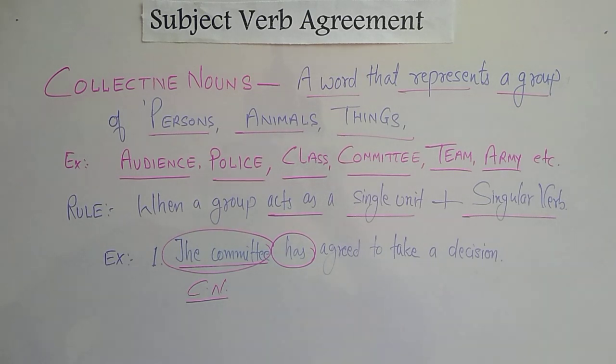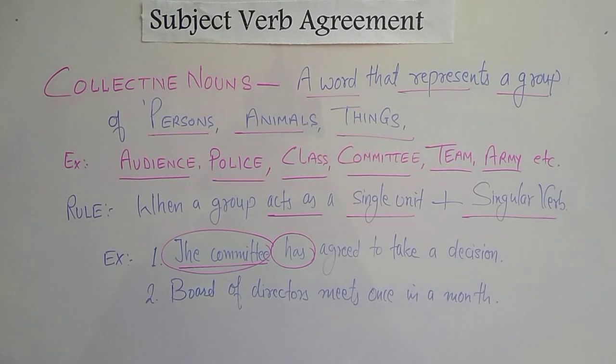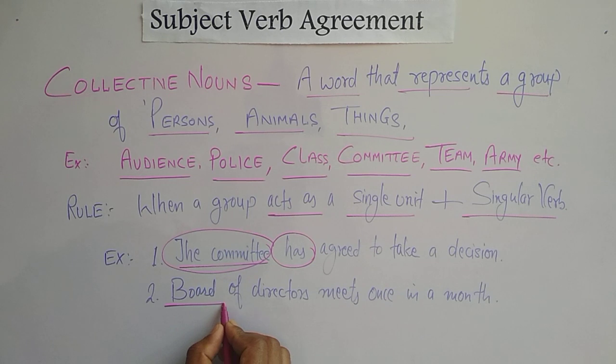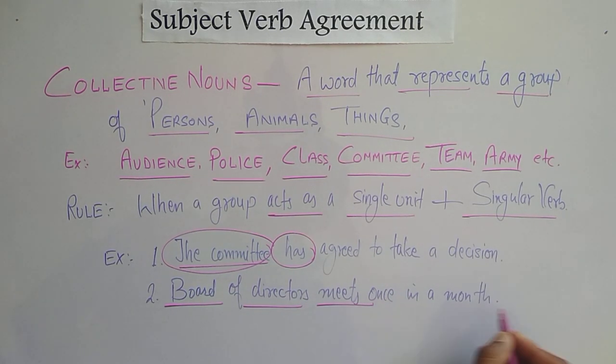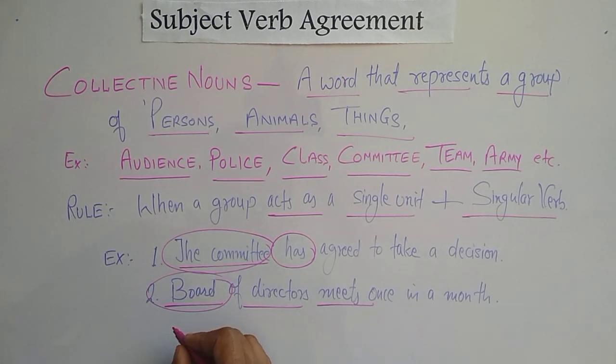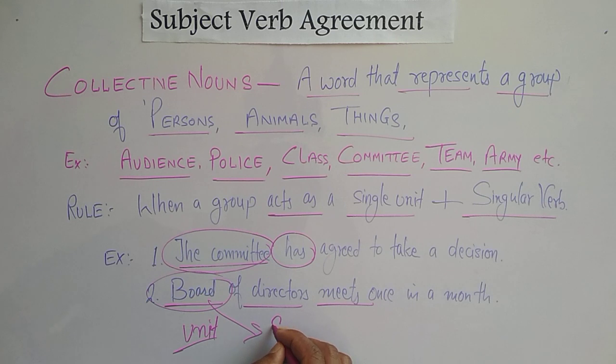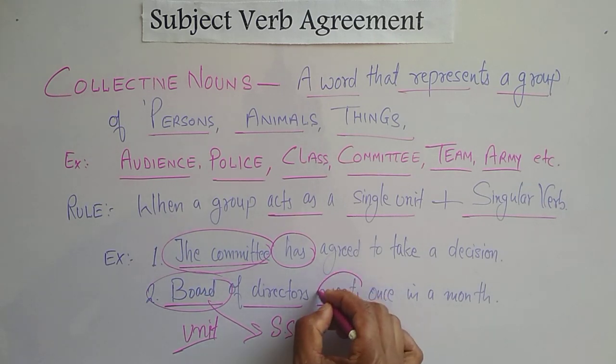Let's take one more example. Students, in the second sentence: the board of directors meets once a month. Here we do have the collective noun board, but all the members of the board are working as a unit. That's why the collective noun board here is regarded as a singular subject. In that case, we use the singular verb meets.